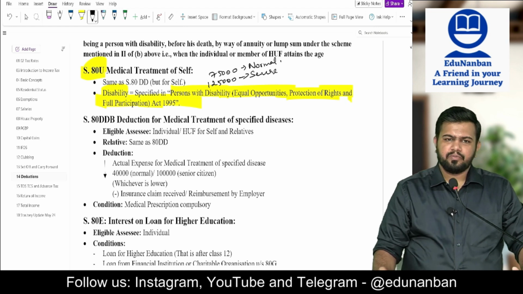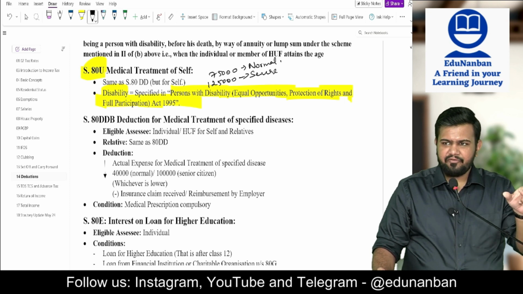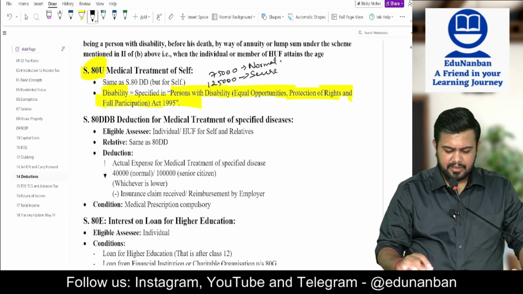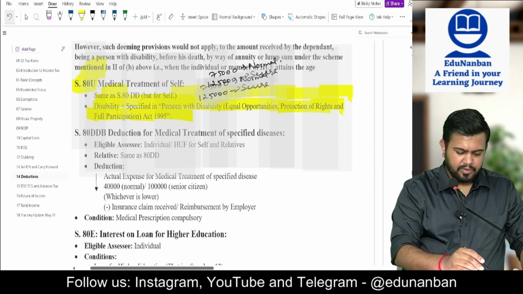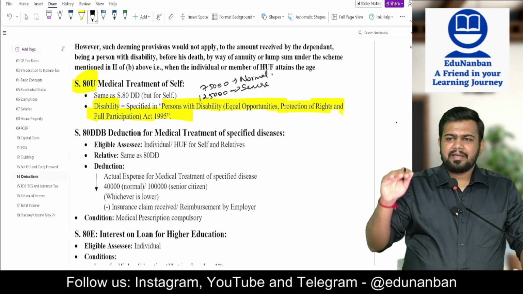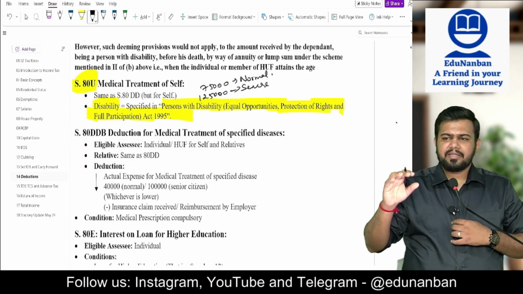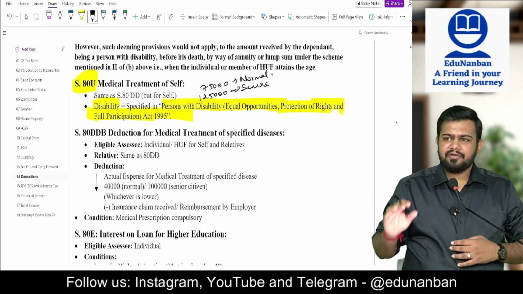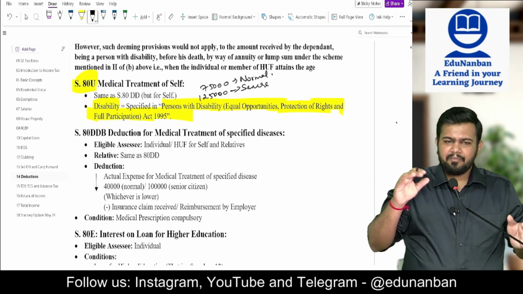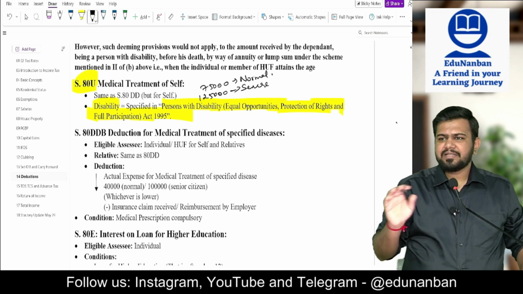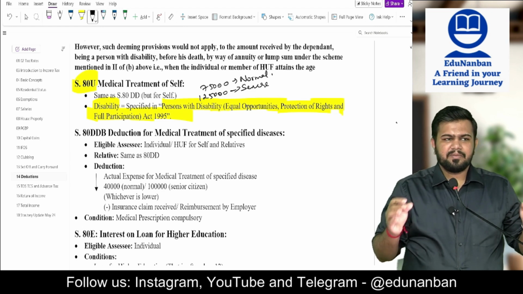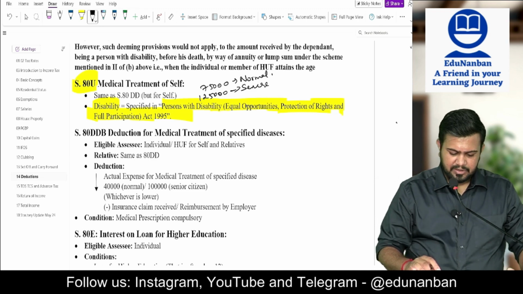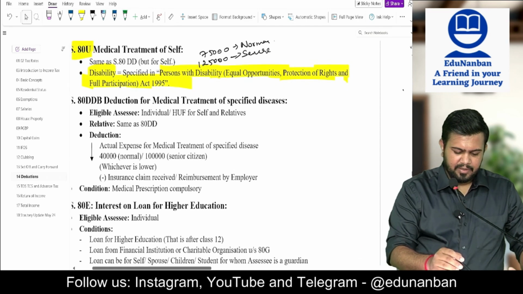Section 80U is for self, section 80DD is for dependent disabled relative. Okay. Sir, for 80DD you told that the individual should deposit some amount for the benefit of that particular individual in some scheme, correct? But in 80U is there any such condition? Answer is no. Just if you are disabled, you can take the benefit of 80U deduction, that's it, no other condition. Then 80DDB.